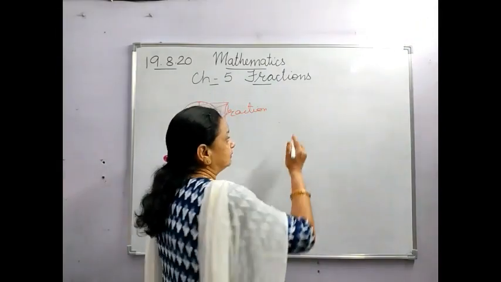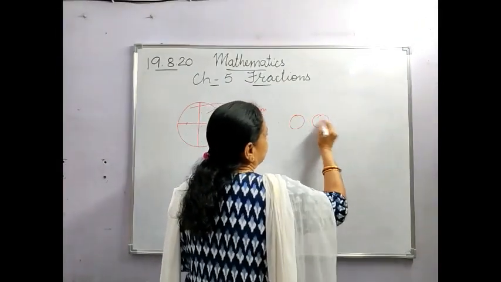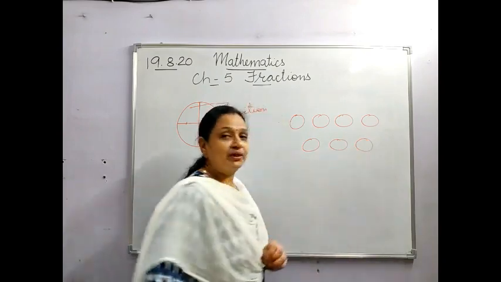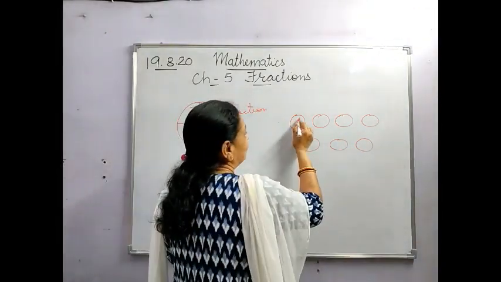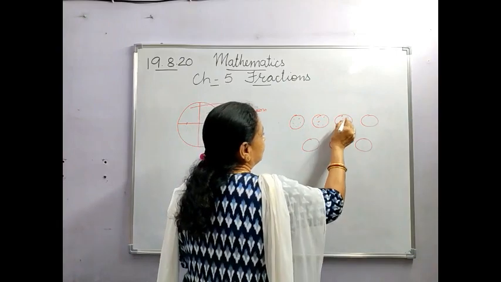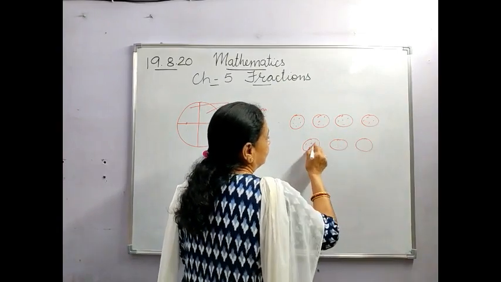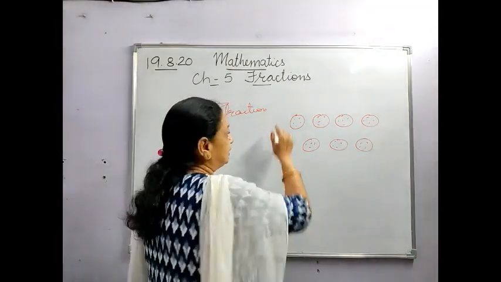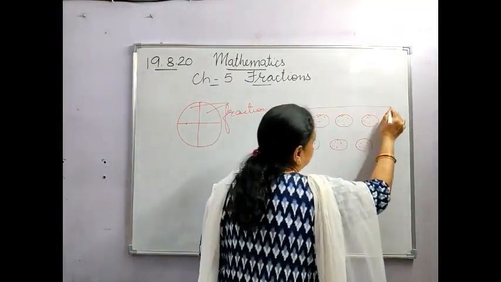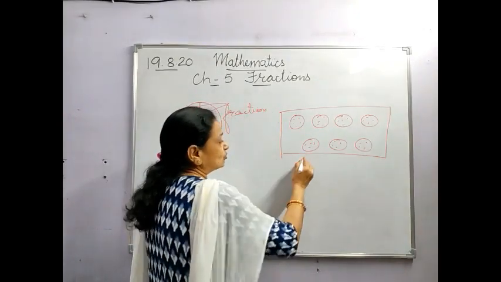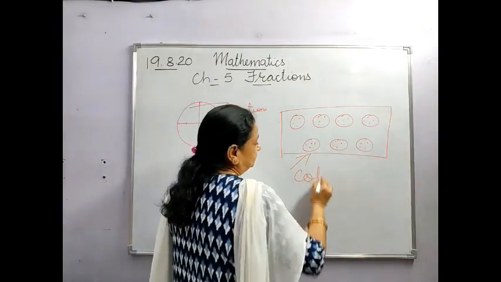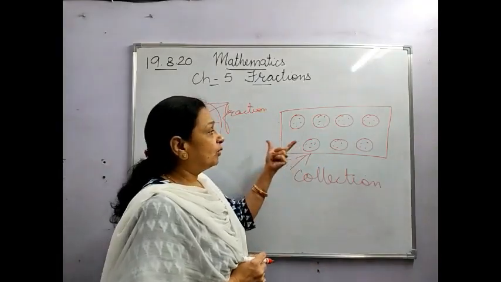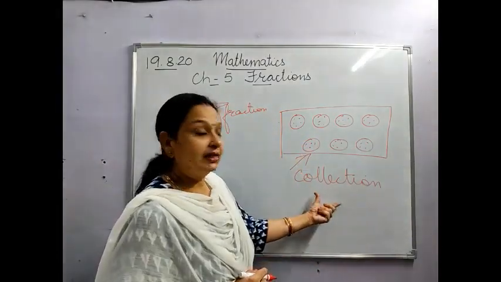Suppose I take these 7 cookies. 6, 7. You all love cookies, biscuits like that. Suppose these are cookies. They are a group of cookies, and we take them as a whole, and this is called a collection. What is this called? A group of one type of things is known as a collection.